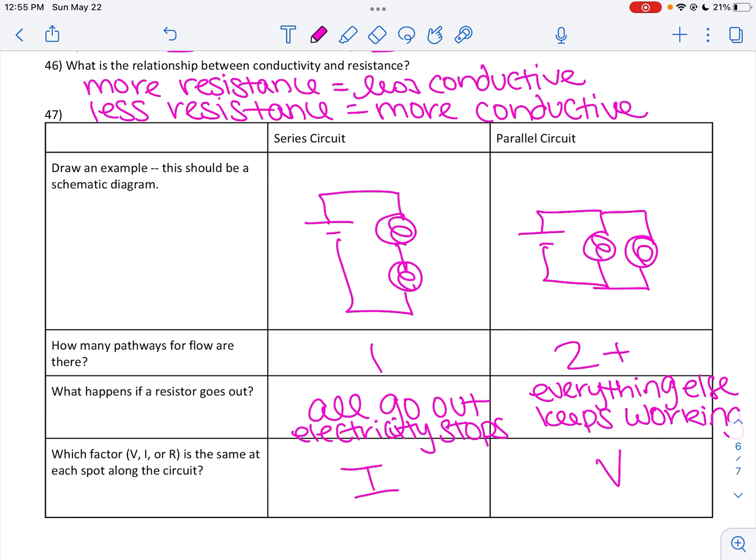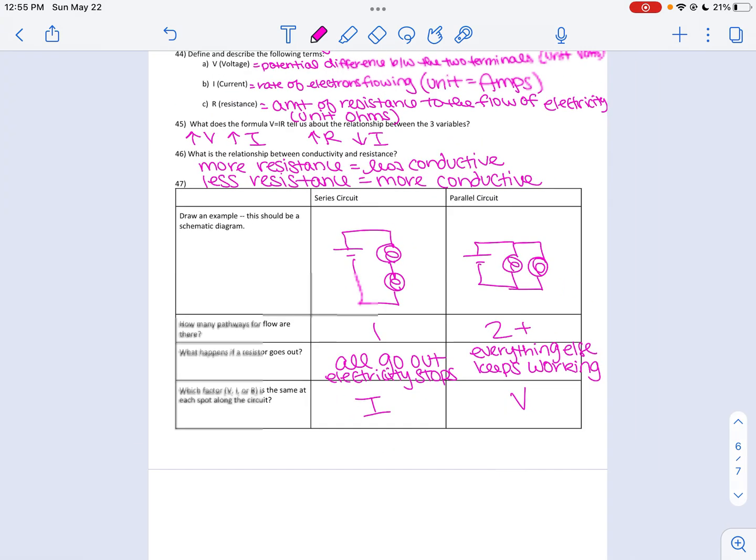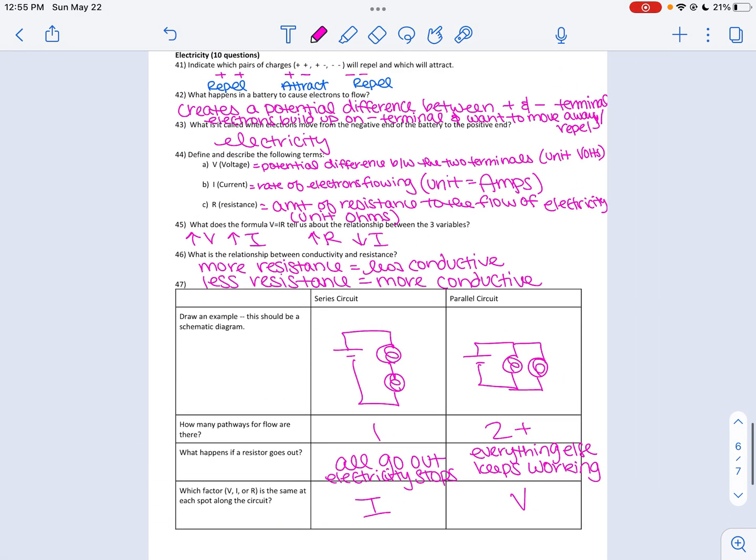Whereas with parallel, they're all hooked individually to the battery, so they all have their own voltage, but the current got split because every time we had a new branch, every time we had a new path, the current of electrons would have to split into each path so that those electrons could go through there. If one resistor goes out, if that light bulb goes out, since there's other paths for the electrons to flow, they would just go through that other path. Okay? All right, that is it.